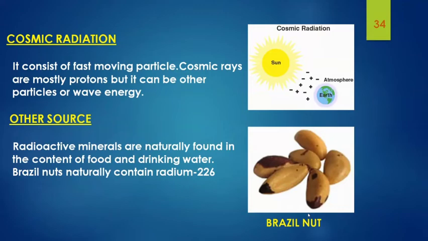And next one is cosmic radiation. The sun and stars send a constant stream of cosmic radiation to Earth. It consists of fast-moving particles, cosmic rays, mostly protons, but it can be other particles or wave energy. The amount of cosmic radiation that we receive can change due to the elevation, atmospheric conditions, and Earth's magnetic field.